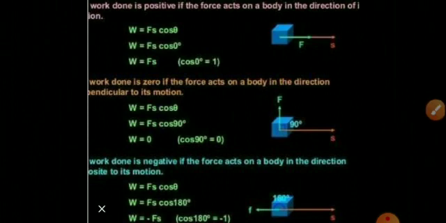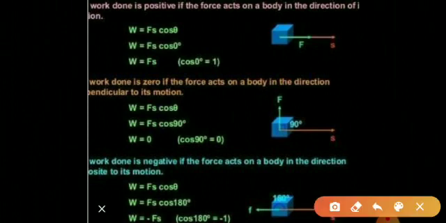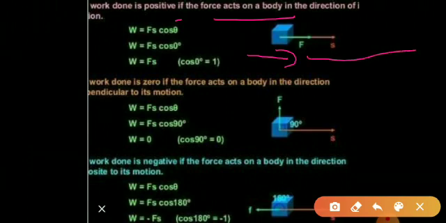See in this case again, how work is positive. In case of positive work, force acts along the direction of displacement. Suppose this is the object, you apply the force on the object in this direction and the object is displaced in this direction. What angle will there be? 0 degree.